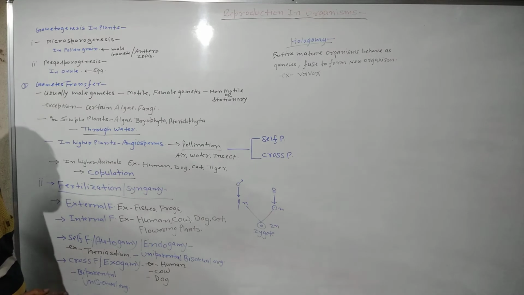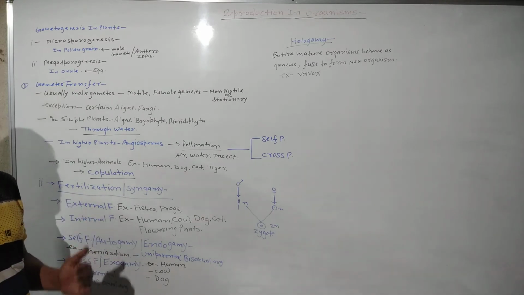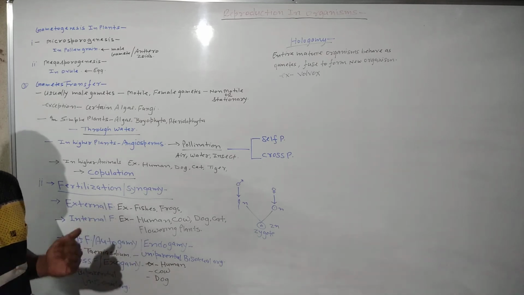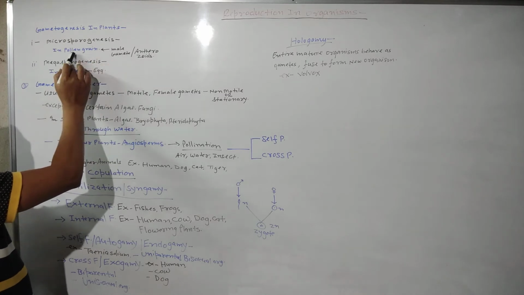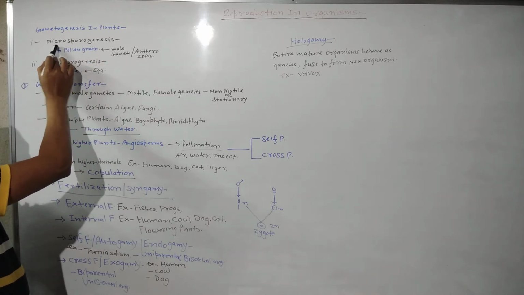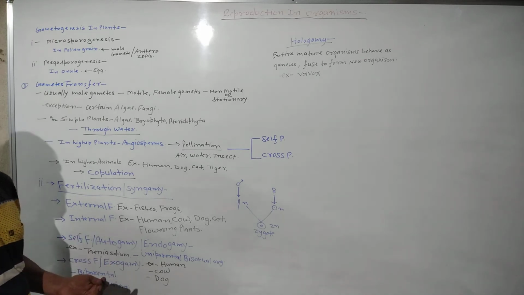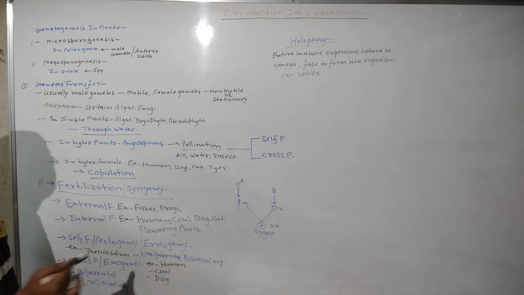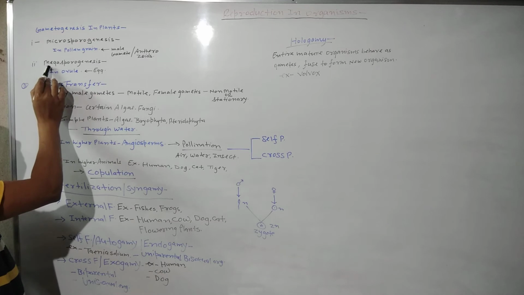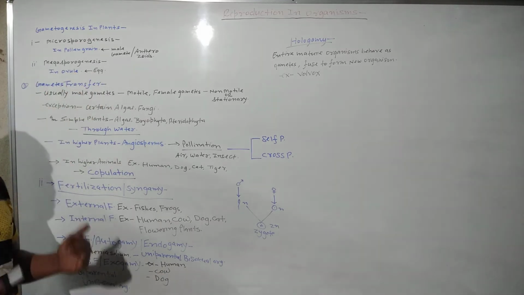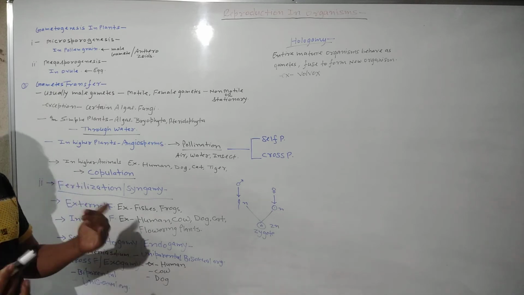Gametogenesis in higher plants. Higher plant means angiospermic plant, that is the flowering plant in which flowering, fruiting and seed formation takes place. There, male gametes are produced inside the pollen grains by the process of microsporogenesis. Microsporogenesis means male gametogenesis, the process of male gamete formation. And the female gamete, the egg, is produced inside the ovule by the process of megasporogenesis. Megasporogenesis means the process of female gametogenesis, the process of female gamete formation.